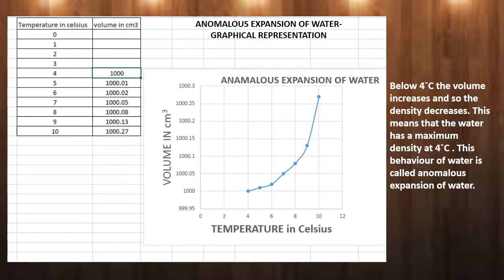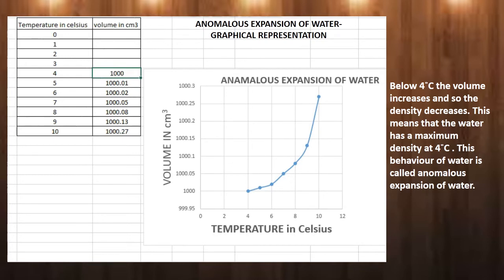This is the least value of the volume of water that occurs at 4 degrees Celsius. Very important one. Now only you are going to observe the anomalous expansion of water. Right from 4 degrees Celsius up to 0 degrees Celsius alone, expansion of water occurs.